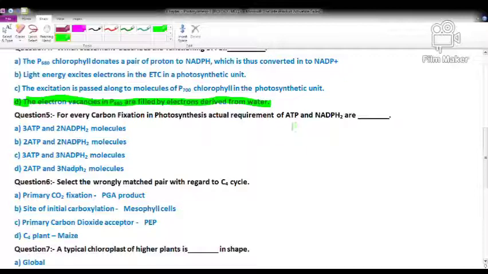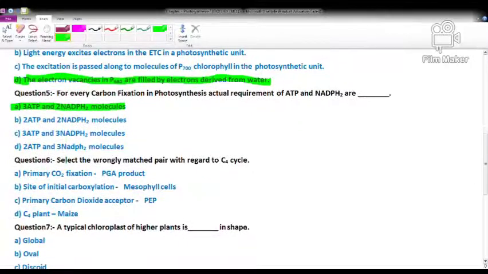So in total, 3 ATP and 2 NADPH2 are used for fixation of 1 molecule of carbon dioxide. So the right option is option A: 3 ATP and 2 molecules of NADPH2 are used in the carbon fixation during photosynthesis.